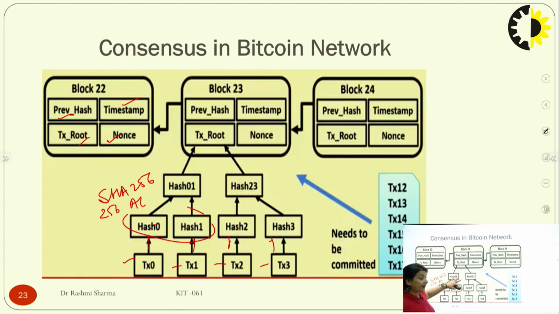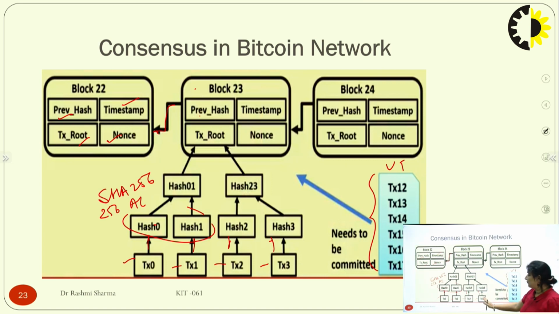Again, when I combine 0, 1 and 0, 3, I get a root. So we have a bottom particular root. That root has an entry in your block. Say this is block 22, this is 23. So 23 is using the previous hash or the header of the previous block 22. So here we have all these transactions, and these are all committed transactions which I have, and these need to be committed. These are uncommitted transactions which need to be in this particular list. So we have the list of committed transactions in the form of a Merkle root, and these are the set of transactions which we need to commit, which are in your uncommitted list.